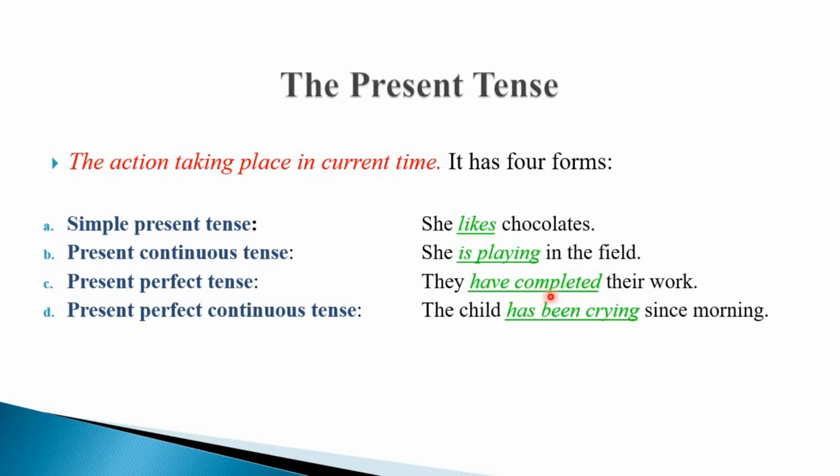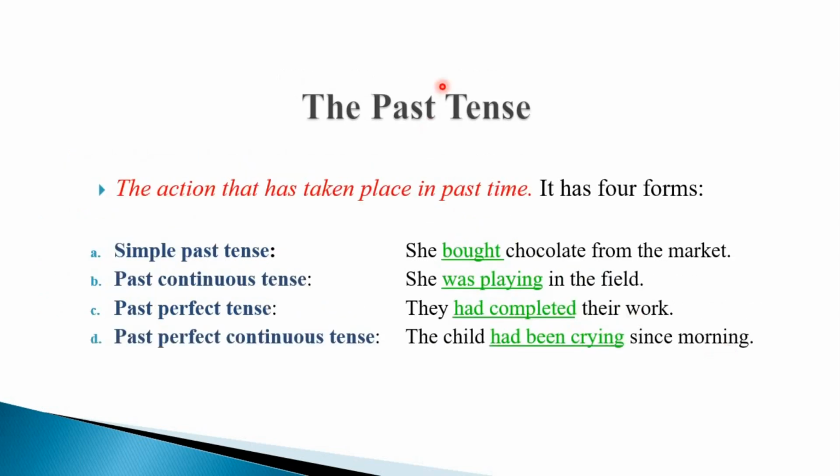Present perfect tense, they have completed their work. Here it tells you about the result of the work. The work is over, but the result is still there. So what is the result of their completion of work? Now they are free. Present perfect continuous tense, the child has been crying since morning. It talks about such actions which have begun in the past, are continuing in the present time and will continue in the future time.